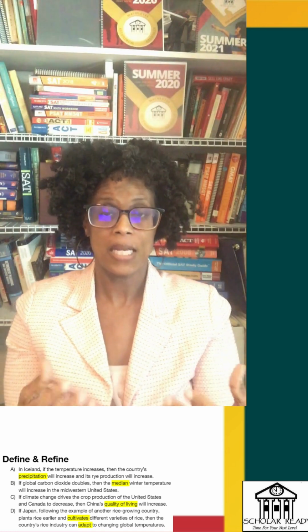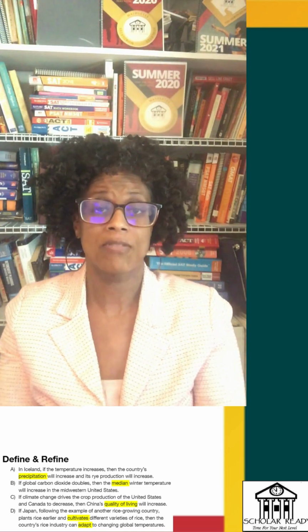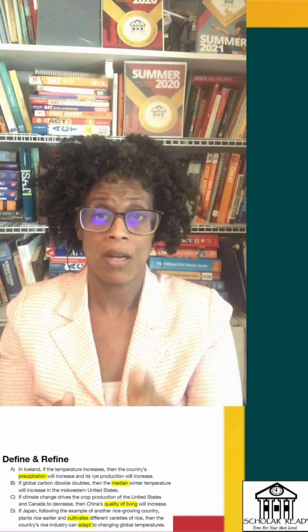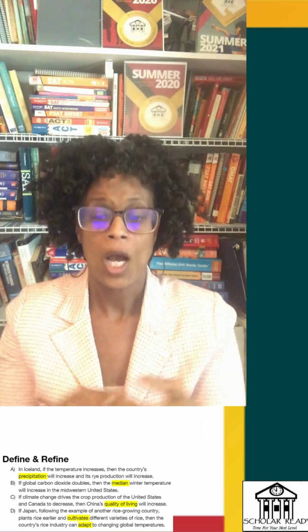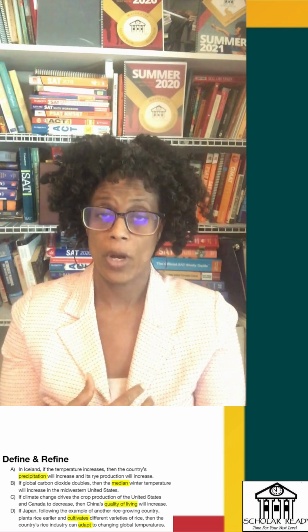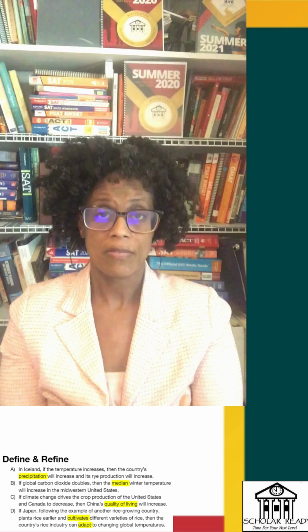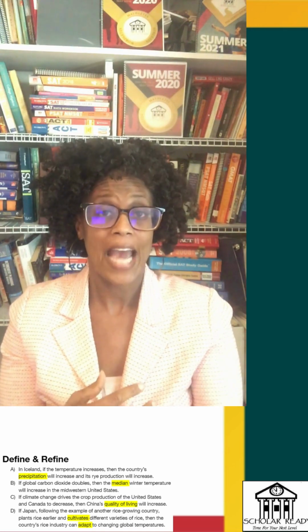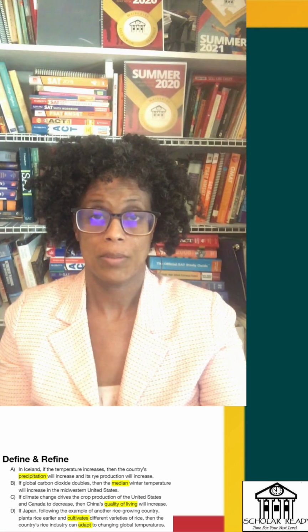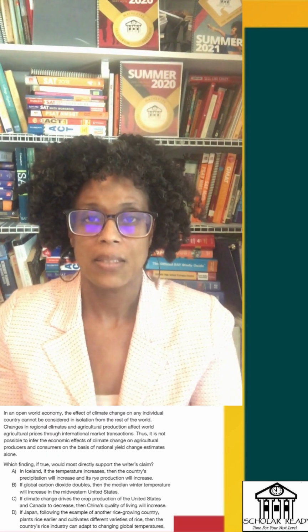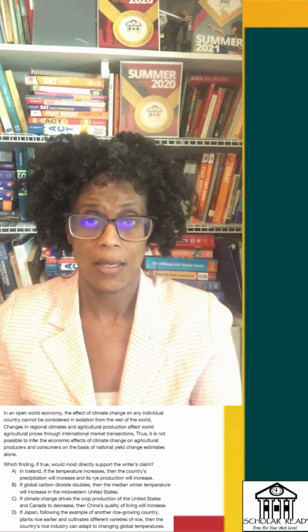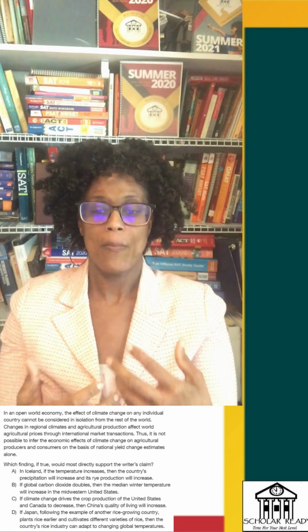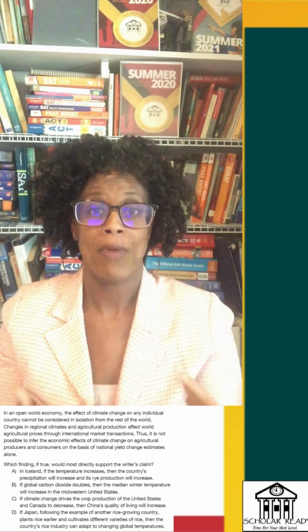Median in a data set, in a set of numbers, the median is the number in the middle. Quality of living is well-being. Cultivates means to grow or to care for. And adapt means to change. Which answer choice best matches what I said about supporting the writer's claim?